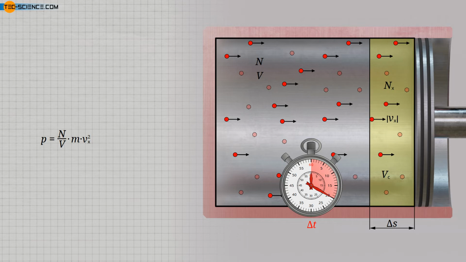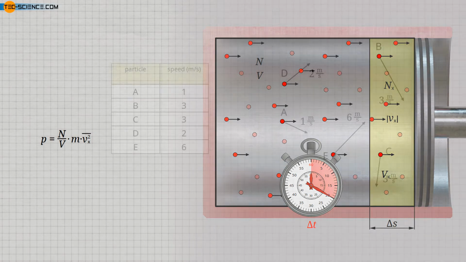Now it must be taken into account that in a gas not all molecules have the same velocity component in the x direction as originally assumed, but these are statistically distributed. Therefore, in the present equation, the arithmetic mean of the speed squares must be used to calculate the pressure. Note that the mean speed of the molecules must not be squared, but the individual speed squares must be averaged. This is a crucial difference, as the following example shows.